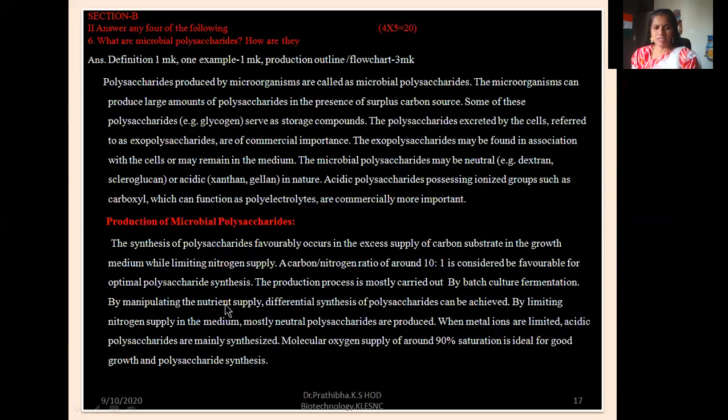By manipulating the nutrient supply, differential synthesis of polysaccharides can be achieved. Okay, by limiting nitrogen supply in the medium, mostly neutral polysaccharides are produced. When metal ions are limited, acidic polysaccharides are mainly synthesized. Molecular oxygen supply of around 90% saturation is ideal for good growth and polysaccharide synthesis.